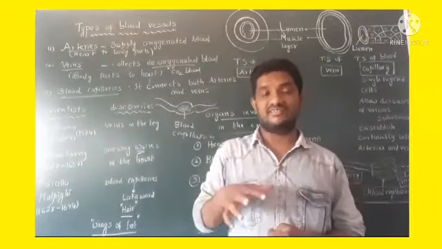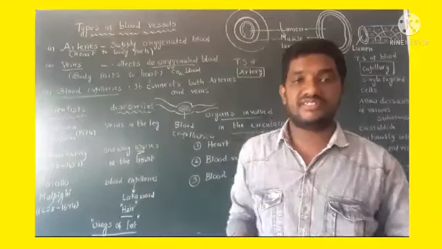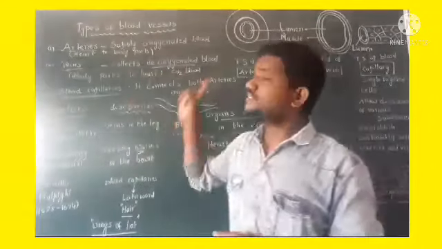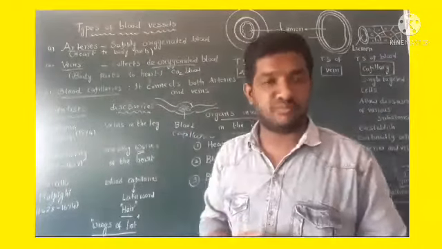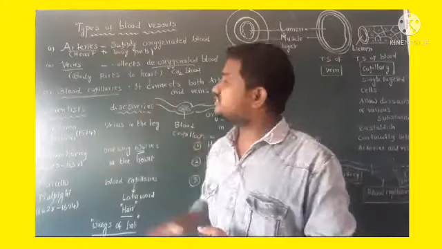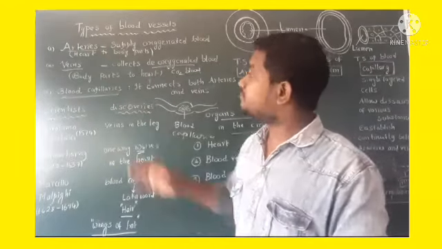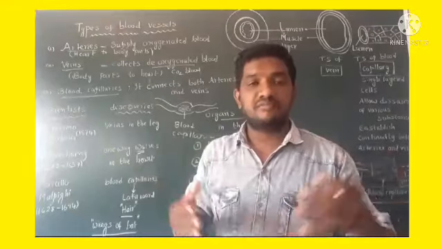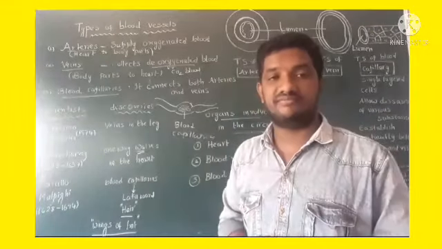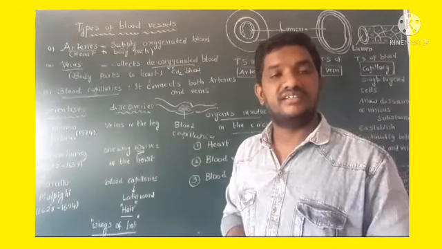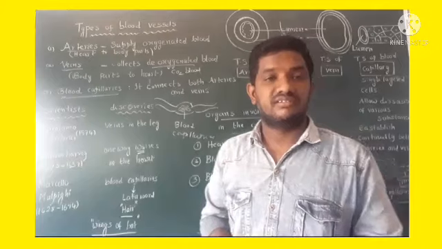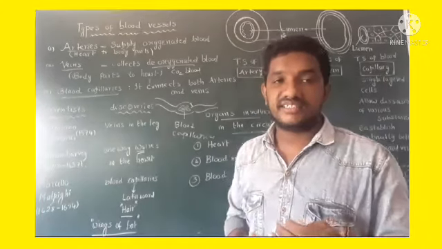So this is the topic today. Once again remember it. Arteries supply oxygenated blood to the body parts. Veins collect deoxygenated blood from body parts to the heart. And blood capillaries connect both arteries and veins. It helps in continuity of arteries and veins.